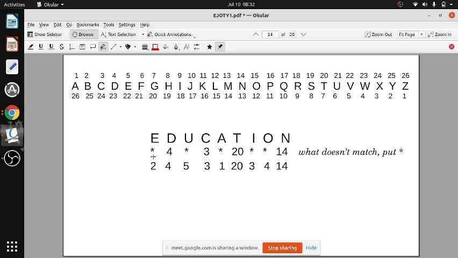It is not matching, so I have put the star. E का मिलता है, so I put the number. Again, U का नहीं मिलता है, C का मिलता है, so whatever I am getting, I am writing, and whatever I am not getting, I am not writing. So what do you see? What doesn't match? We put a star. Can you see which ones are not matching? E, U, I, and O. What are they? क्या है बेटी? Vowels.